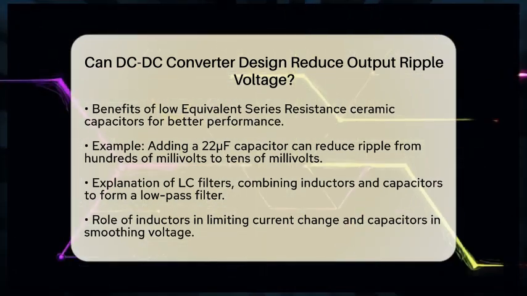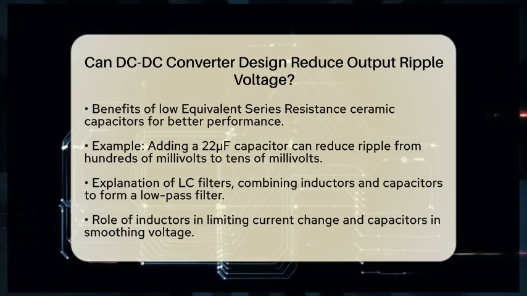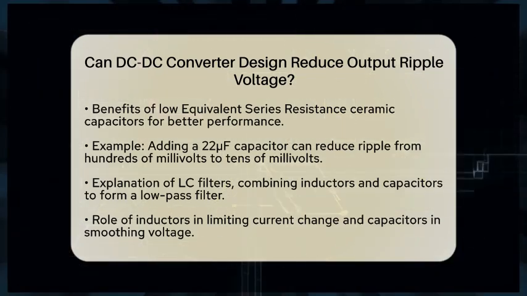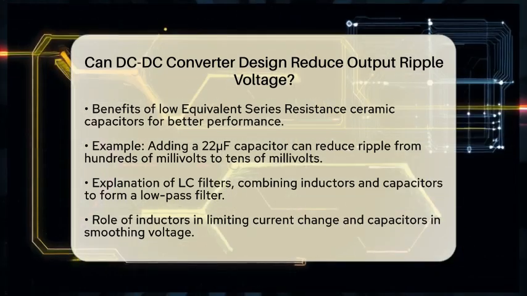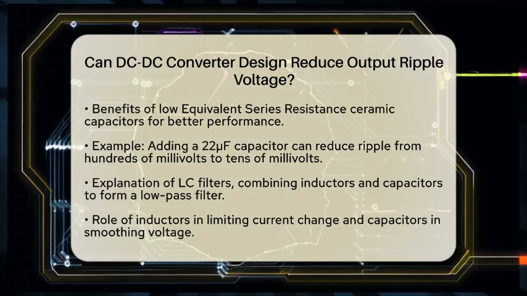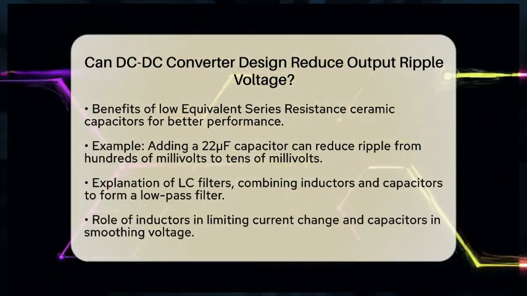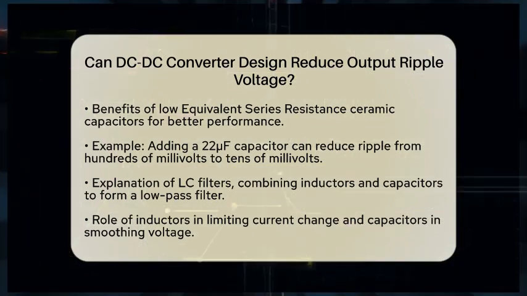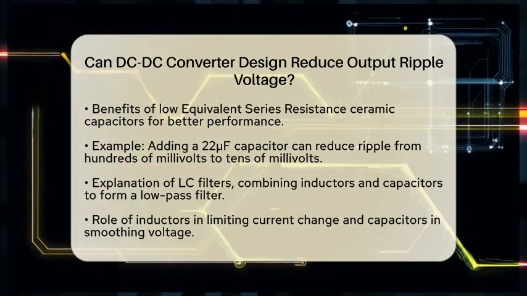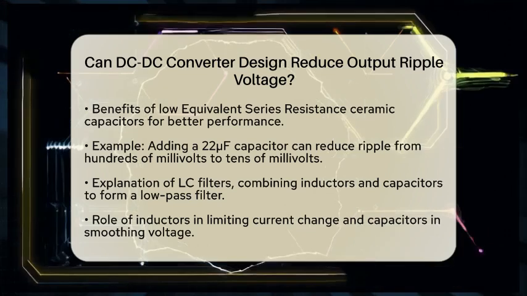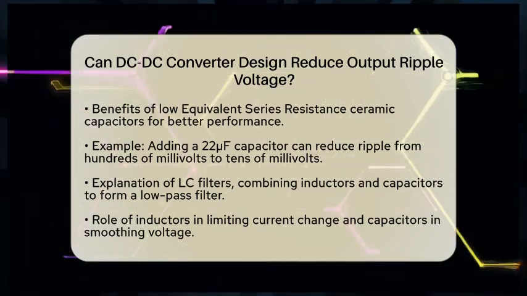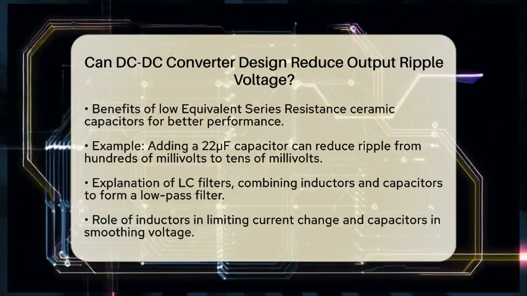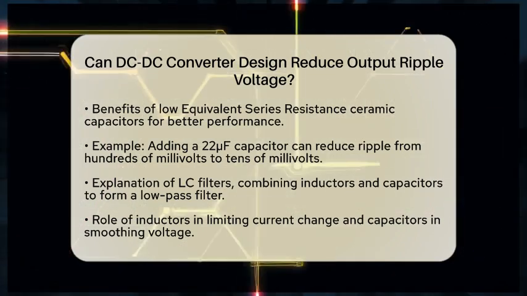Another effective method is to use an LC filter, which combines an inductor in series with the load and a capacitor at the output. This configuration forms a low-pass filter that effectively attenuates high-frequency switching noise. The inductor limits the rate of current change, while the capacitor smooths the voltage. By carefully selecting the values of inductance and capacitance, you can reduce ripple to just a few millivolts peak to peak.